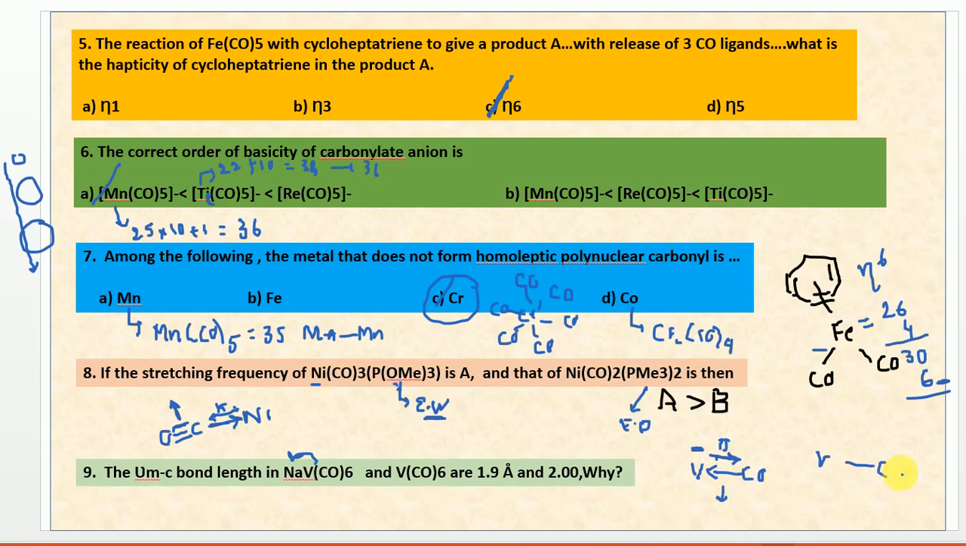But in the case of V(CO)6, it doesn't have any negative charge. So the pi bond strength is less. The bond order is there, but its strength is less. So this has 2 angstrom and this has 1.9 angstrom, because of more bond order, the bond length is lesser.